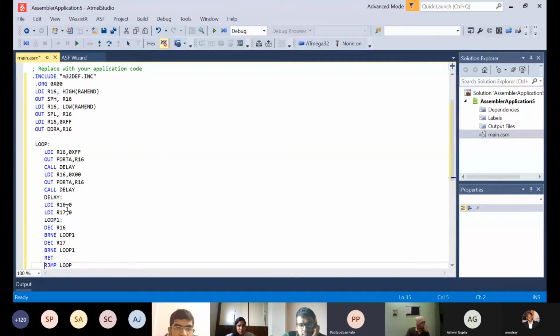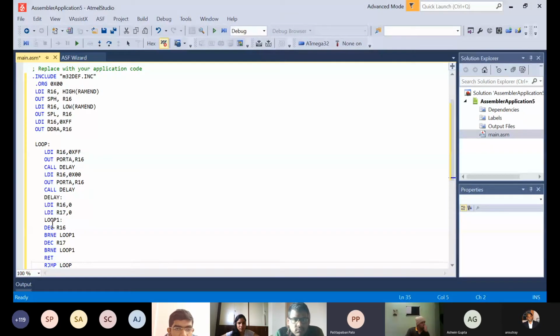So here R16 we have loaded with some value. You can load it with the higher value also, 0xFF. You can load it with any mid value also. And DEC, in a loop, starts decreasing the value of register 16. When the value decreases, BRNE loop checks the value of register 16 if it is equal to 0, like whether the 256 cycles have been completed or not.